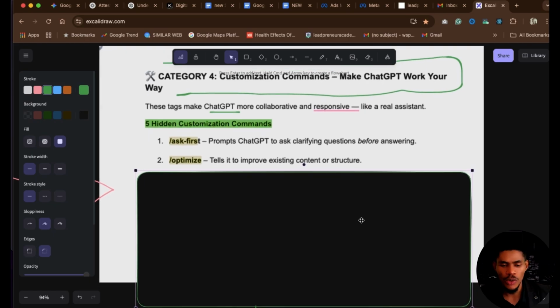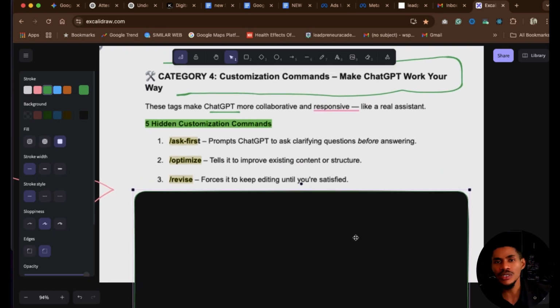Then the next thing we are going to be looking at is revise. Now, when you use /revise, you are telling ChatGPT or any AI, you are forcing it to edit until you are satisfied, right? Maybe the content generated for you is not okay. You say revise. ChatGPT will go to work. It will revise it. You will go through it again yourself until you are okay with the content. This is very useful if you are into ebook creation or course creation because you want to have something concrete, you want to have something really, really good that is impactful.